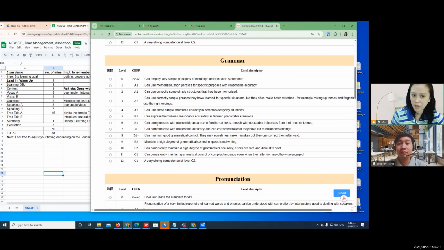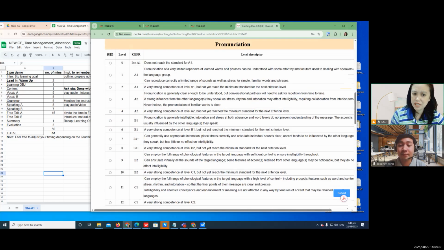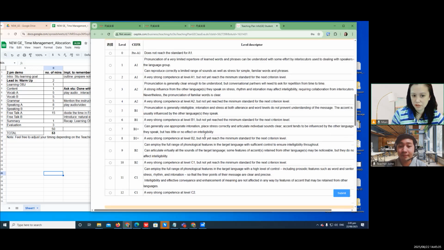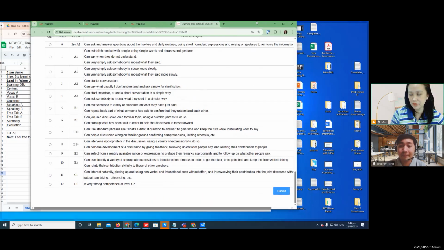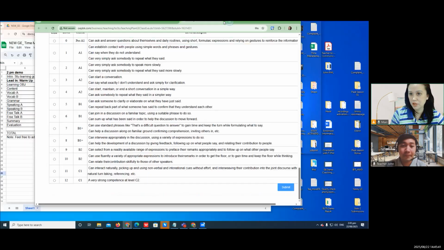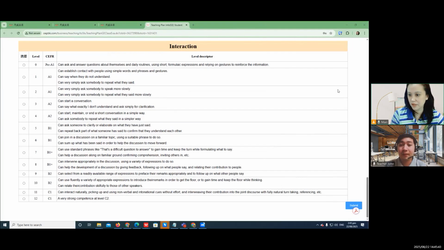So for your grammar, you need to be more familiar with the past continuous tense, but somehow you're able to use it in your expressions while we were discussing it in this activity. Click. So pronunciation, I could understand you well enough during our discussions, and so on. So fluency, until you're done, submit.